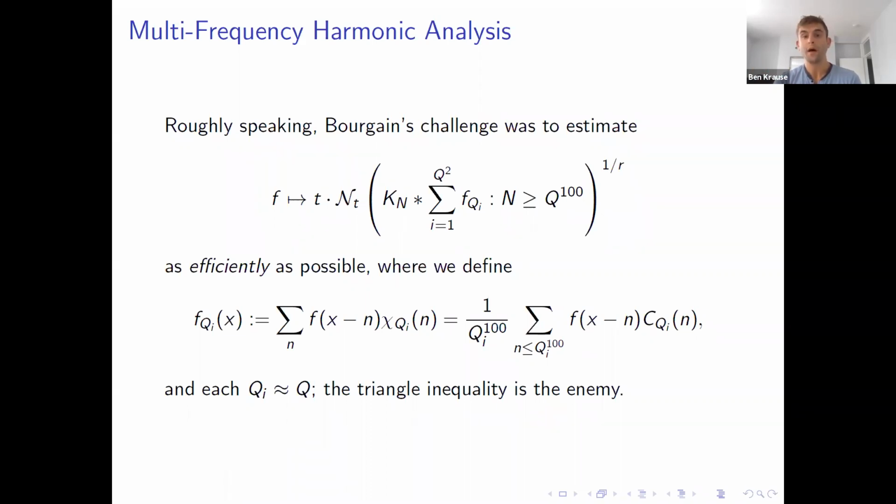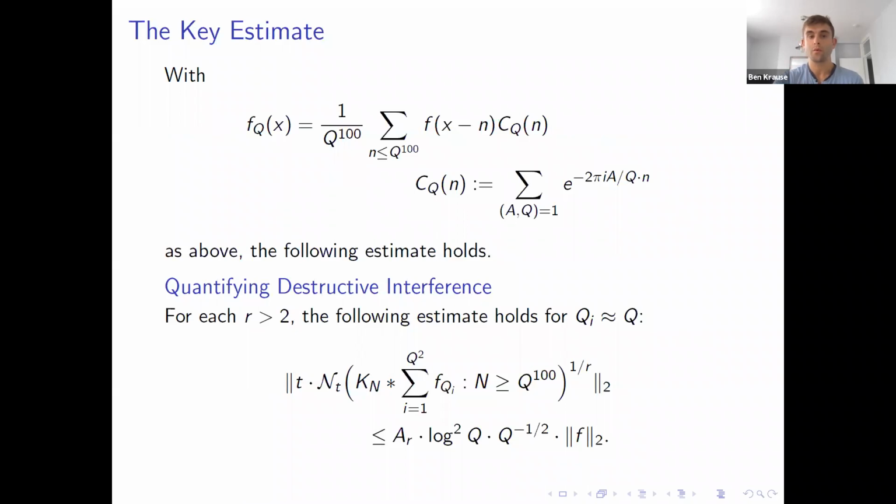But Bourgain was interested in understanding how quickly these averages converged, how many balls of radius t it costs to cover them all at once. So again, with fq given by this convolution, so I'm averaging over the first q to the 100 integers weighted by this exponential sum.